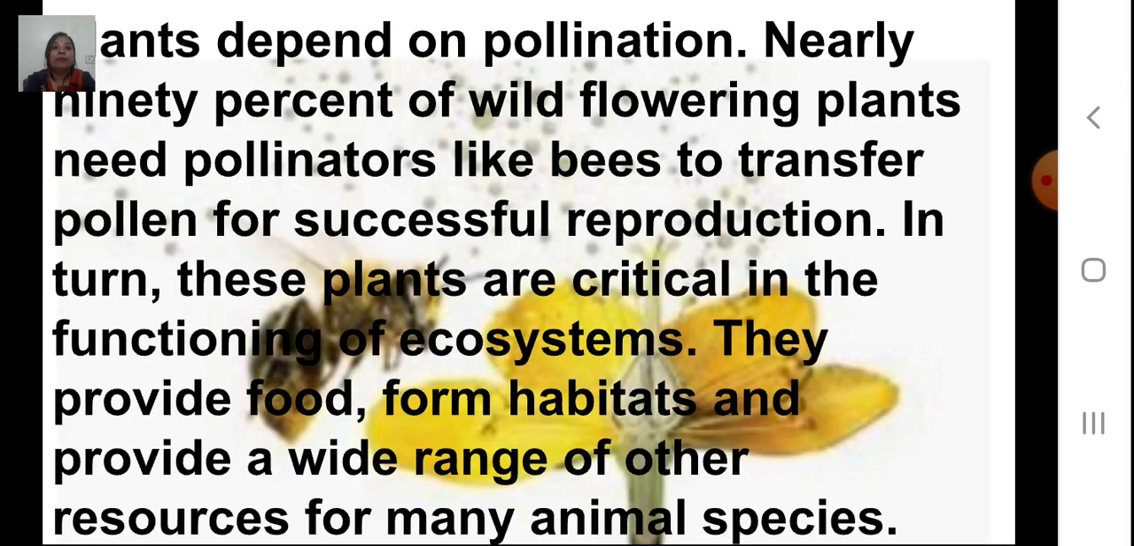Now plants depend on pollination. Nearly 90% of wild flowering plants need pollinators like bees to transfer pollen for successful reproduction, that is the production of a new plant. In turn, these plants are critical in the functioning of ecosystems. They provide food, form habitats and provide a wide range of other resources for many animal species.